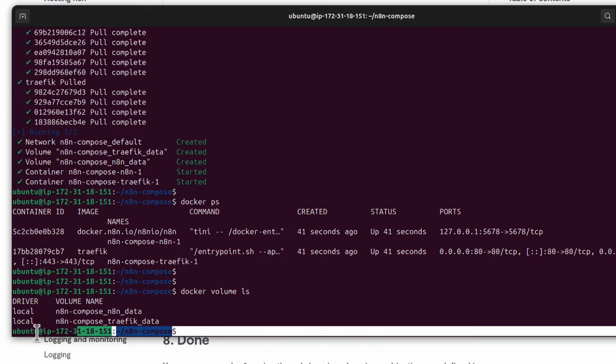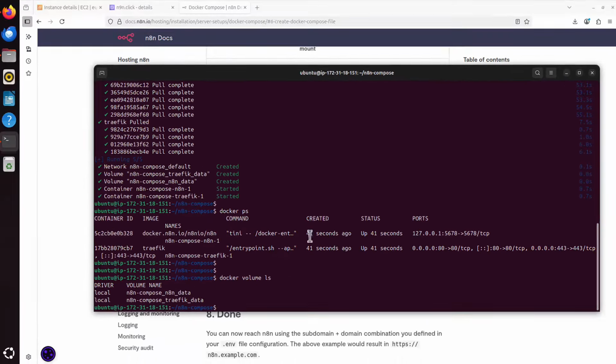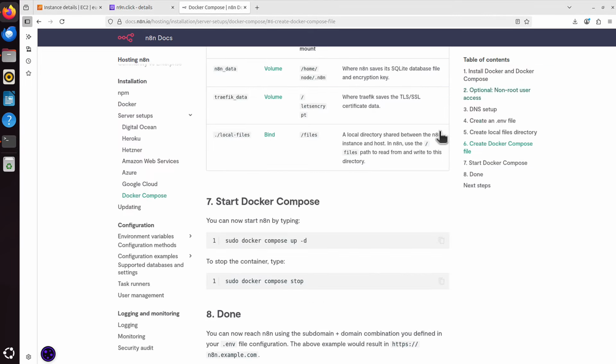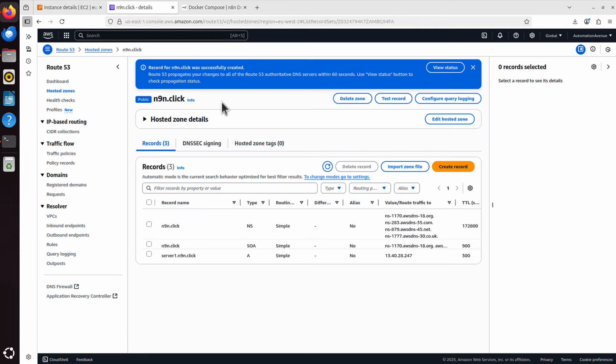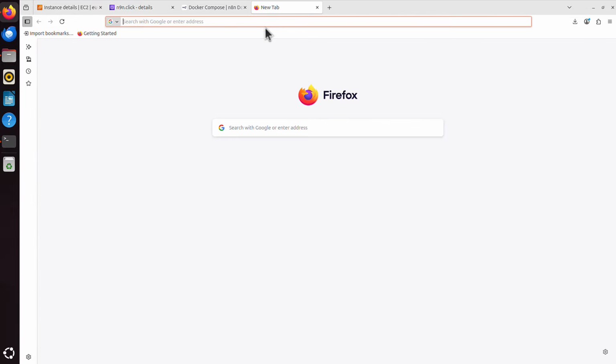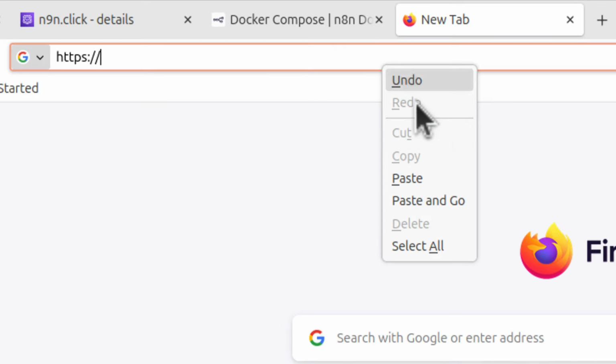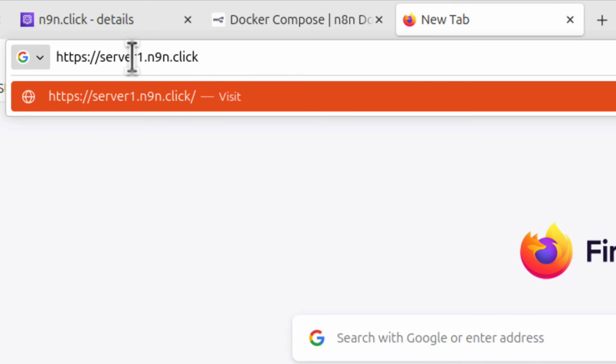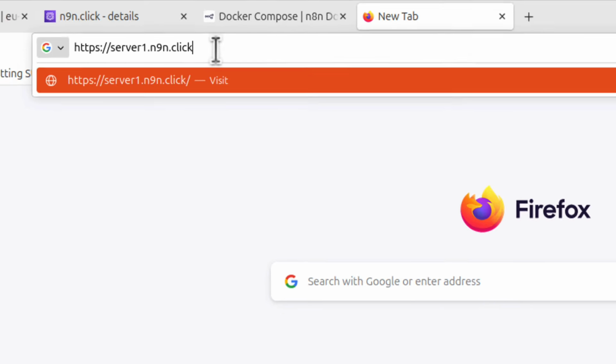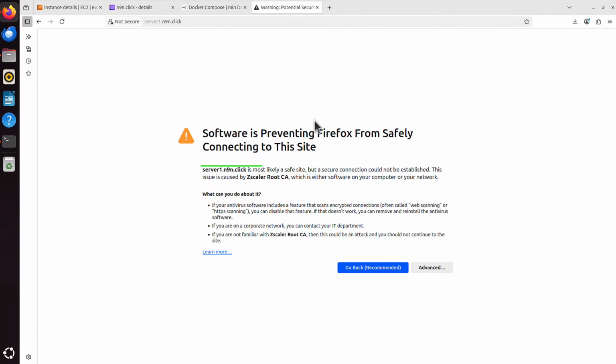And remember, we are still on this cloud server, but now I should be able to access my service from anywhere in the world. Not only from this laptop, but from any other laptop as well. And to access my n8n, I should simply go to this website. Let me copy it. Let's have a look. https:// and I paste my server1.n8n.click. Press enter.